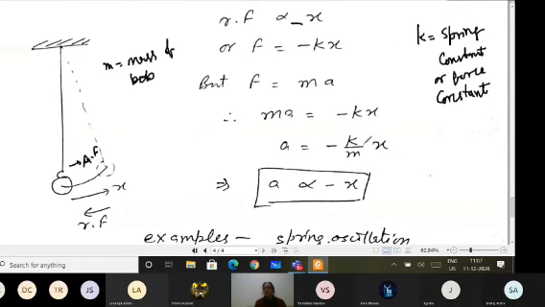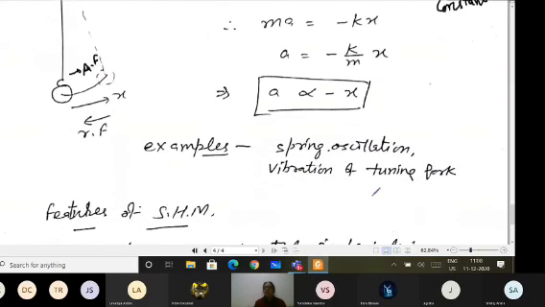So you can see K is constant and M, the mass of the bob, is also not changing. So K and M both are constant, and as a result I can say that the acceleration produced in the bob is directly proportional to the displacement but with a negative sign. So acceleration is also proportional to the displacement, and that you can add to the conditions for the motion to be simple harmonic motion. It means the restoring force is directly proportional to displacement, as well as acceleration. We will be deriving the equation for SHM in the coming lecture.